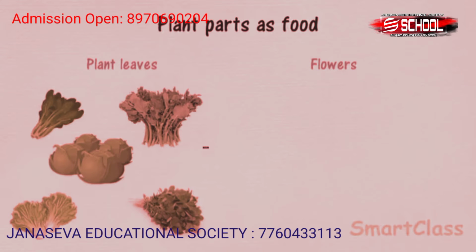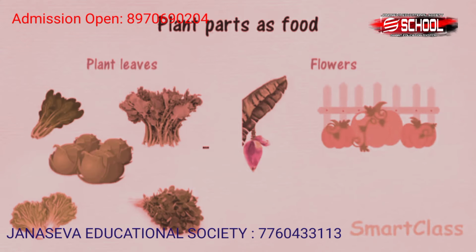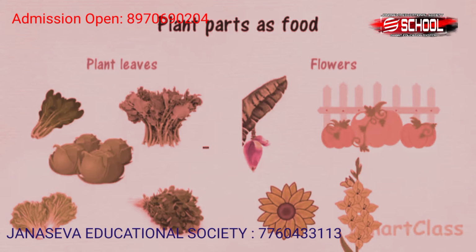Flowers. Flowers of some plants are eaten as food. For example, flowers of banana plant and flowers of pumpkin plant. Some other flowers which are eaten as food are sunflower, gladiolus, dandelion and jasmine.